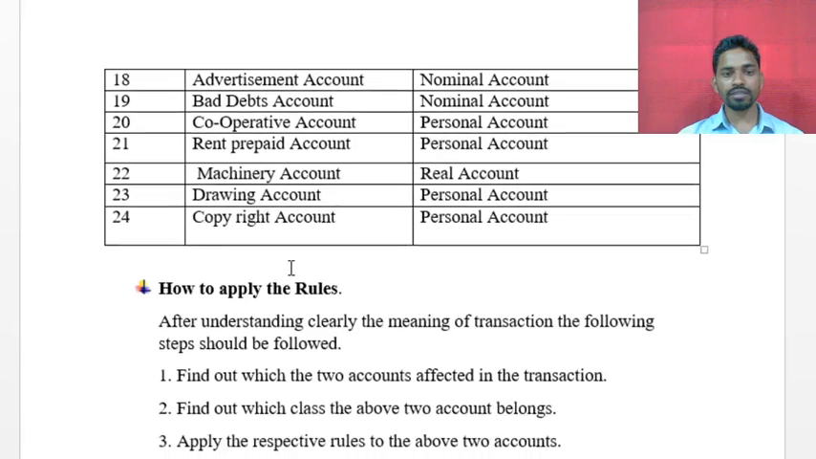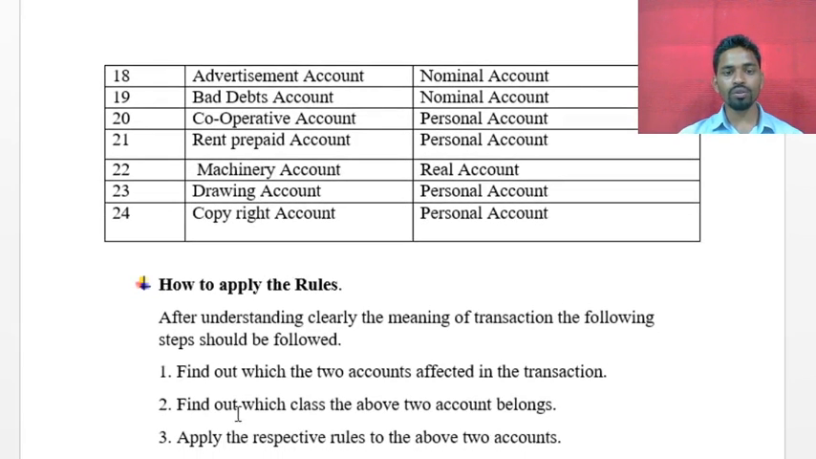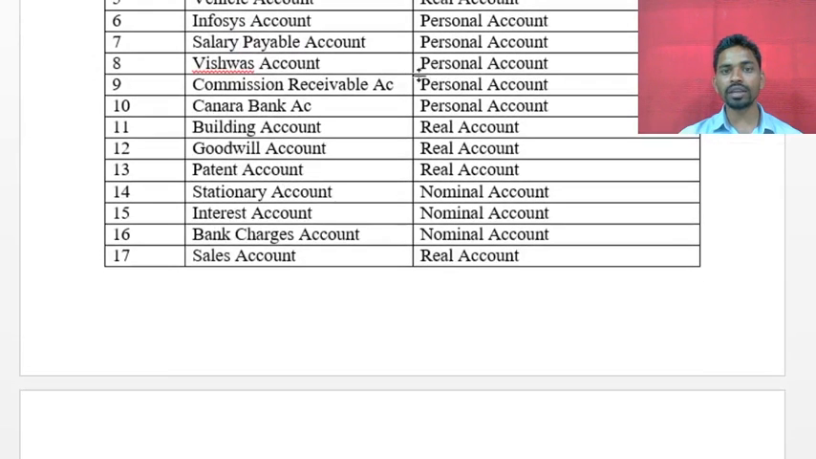The next step is to find out which class the above two accounts belong to. After ascertaining the names of the accounts, we have to find out the type of each account. For example, if the salary account comes up in the transaction, which type of account is it? Nominal account. Like this we have to find out.